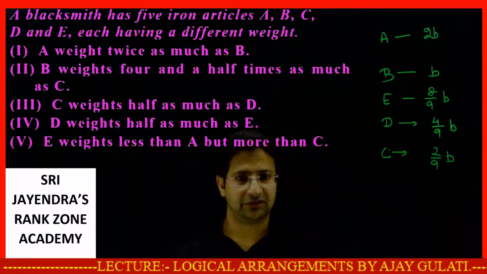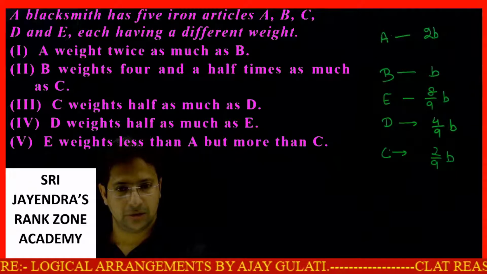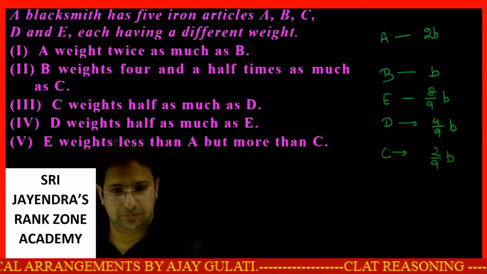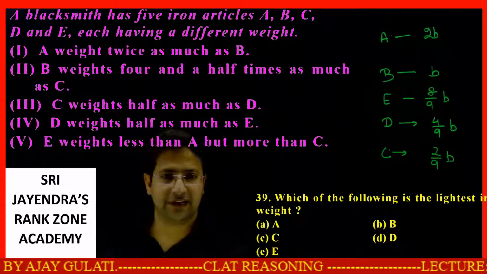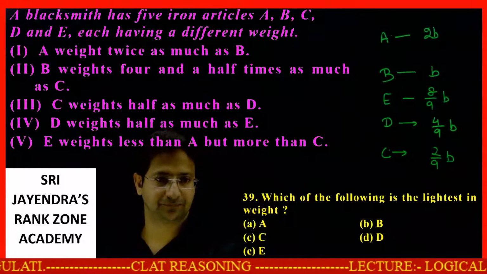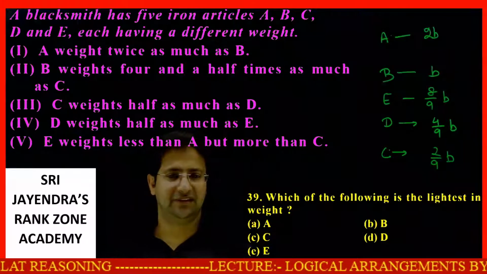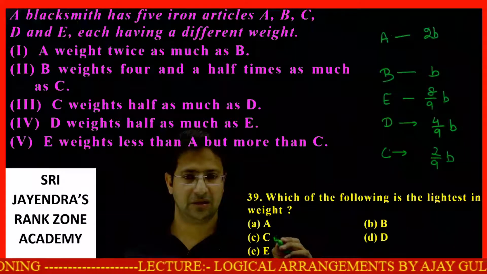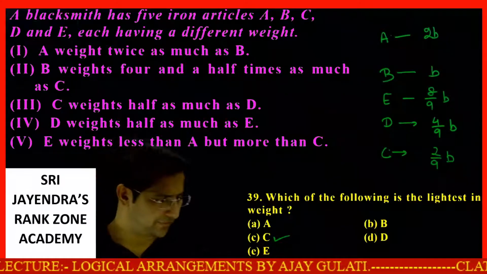You can easily solve this. Let's see what are the questions given to us for this set. Which one is the lightest in weight? Can you figure out who is the lightest? I can easily say C is the lightest. Option number C is your answer. Okay, I hope it is clear to all.